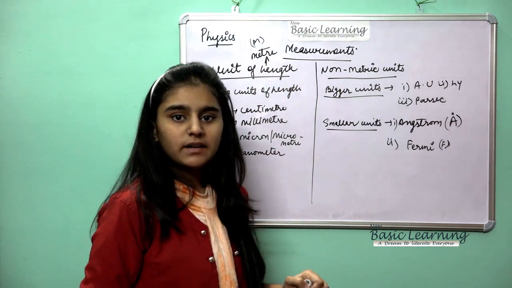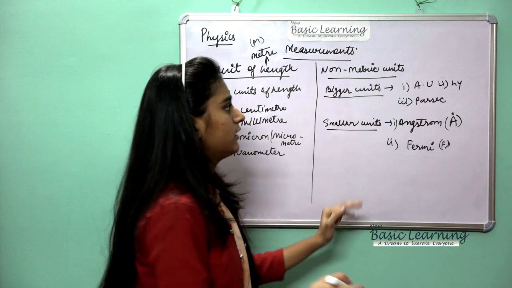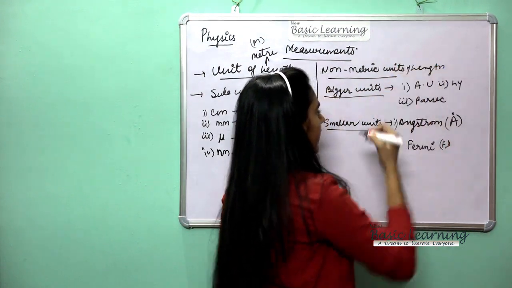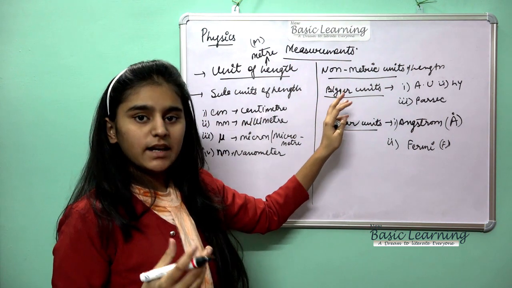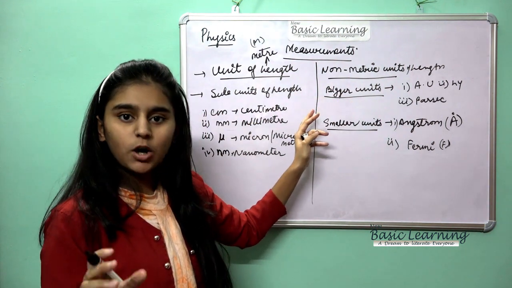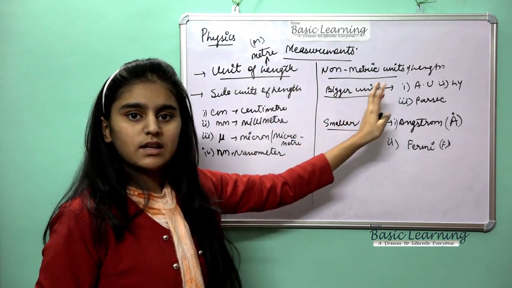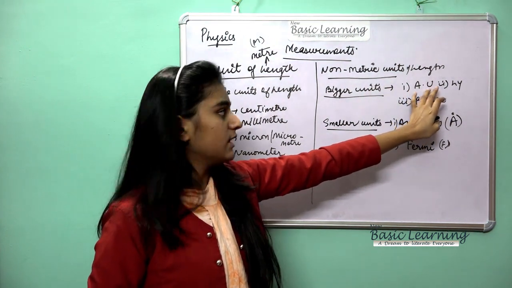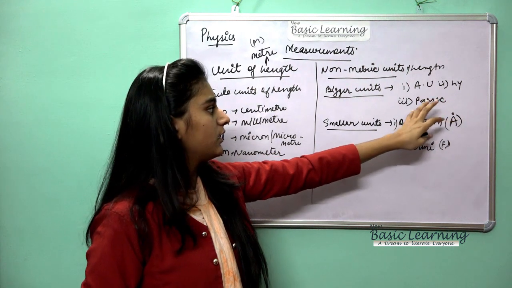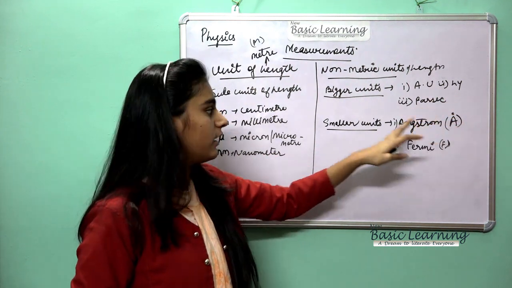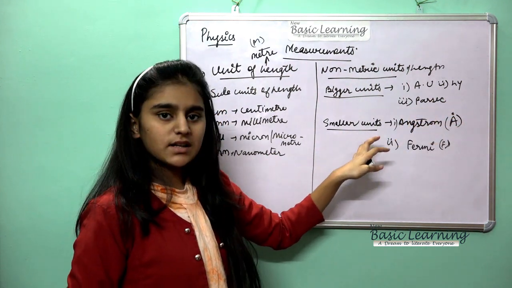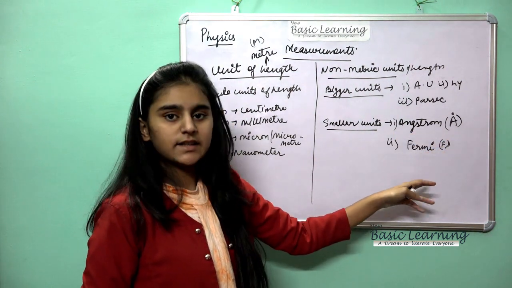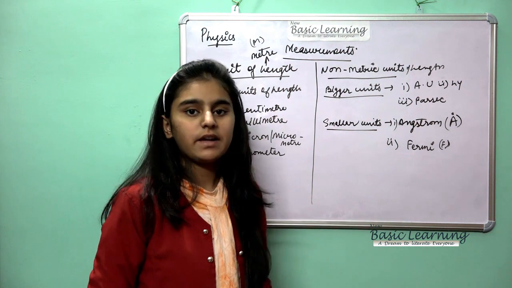Then what are the non-metric units of length? There are two types, that is bigger units and smaller units. What are the bigger units? AU, that is astronomical unit. Second is light year. Third is parsec. Okay. Then smaller units are angstrom, and second is Fermi, and the symbol is F.